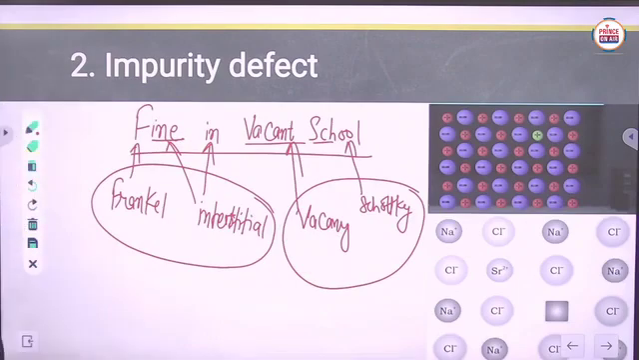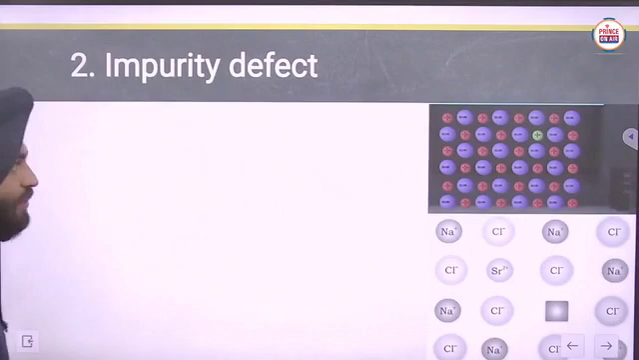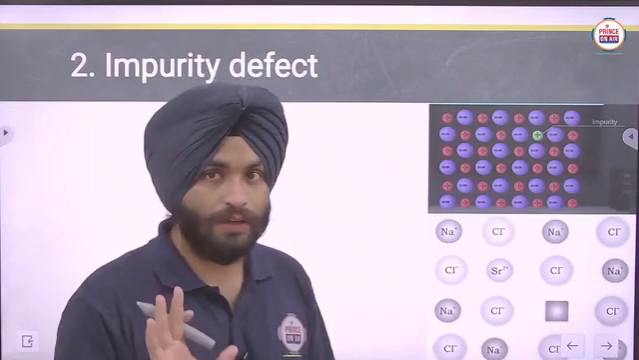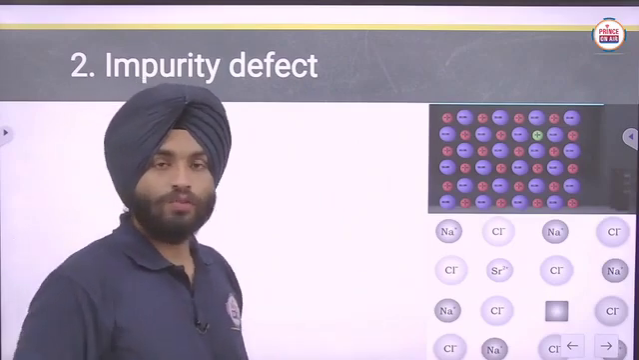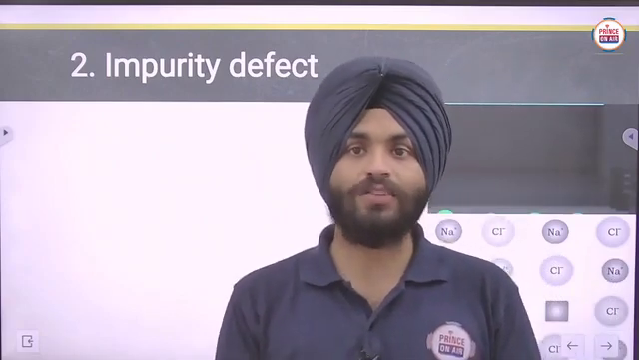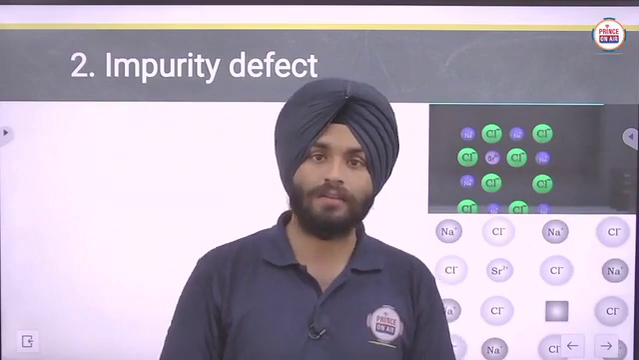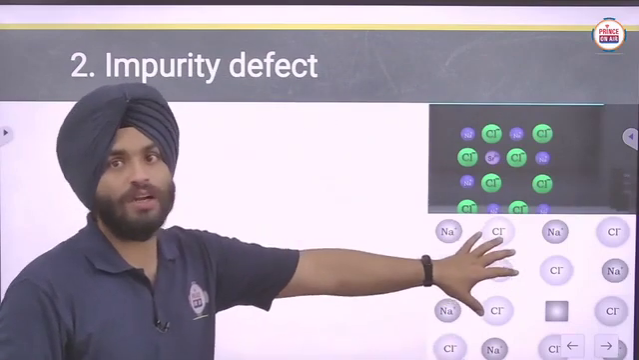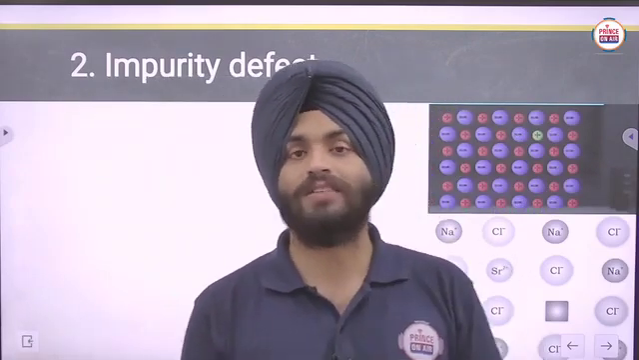Now we have to discuss impurity defect. What is impurity defect? Here we have an NaCl crystal. If we externally add some ions that are different from the original ions present in the crystal, that is known as impurity defect.